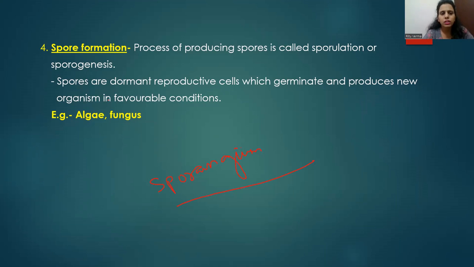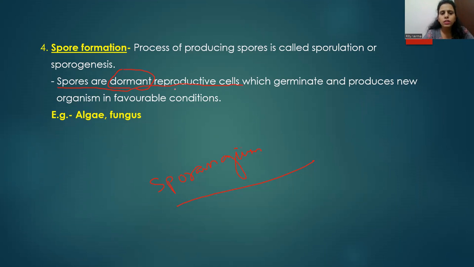So spores are generally dormant reproductive cells. The meaning of the term dormant is that they remain inactive until favorable conditions arise. Until spores get favorable conditions, they will not germinate.